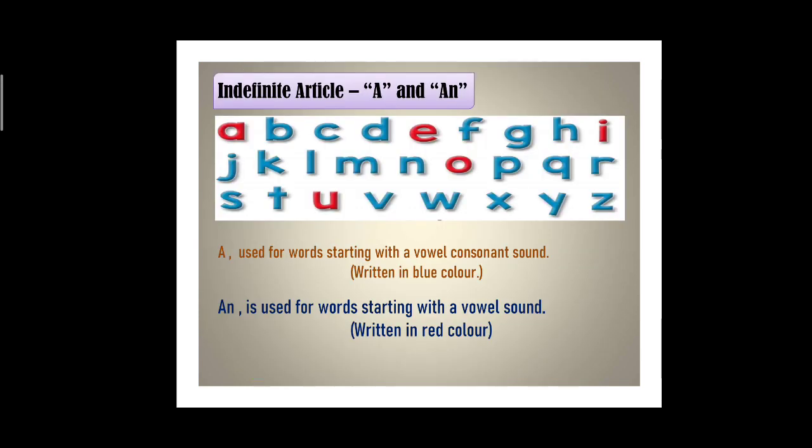Let us find out. So there are 26 letters in the English alphabet. Out of these, A, E, I, O and U are called vowels. So when the noun starts with a vowel sound, we use the article an before such words. The remaining letters in the English alphabet other than A, E, I, O, U are called consonants. So when the noun starts with a consonant sound, we use a before such words or nouns.